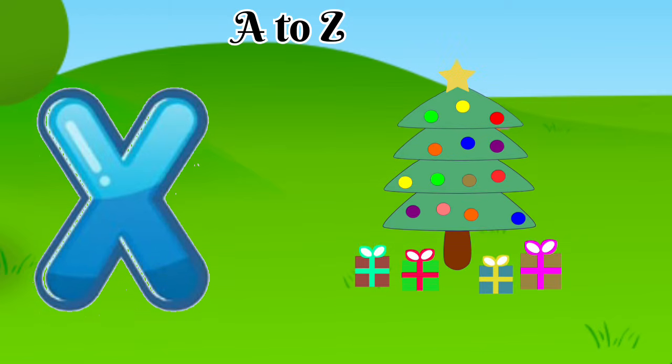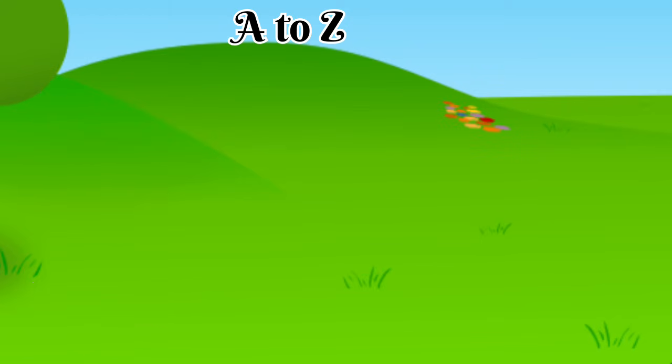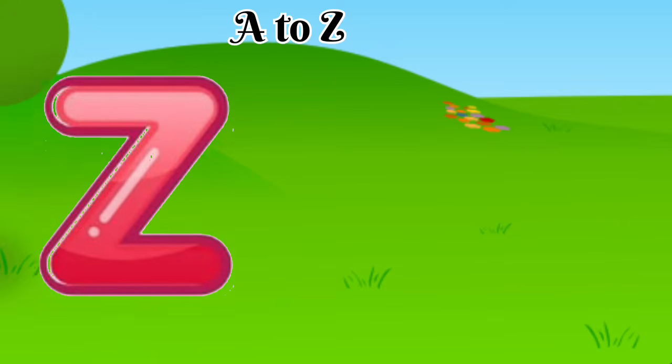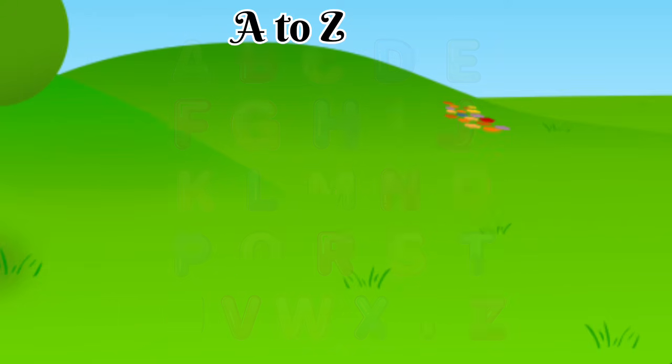X is for Xmas tree. Y is for yak. Z is for zebra.